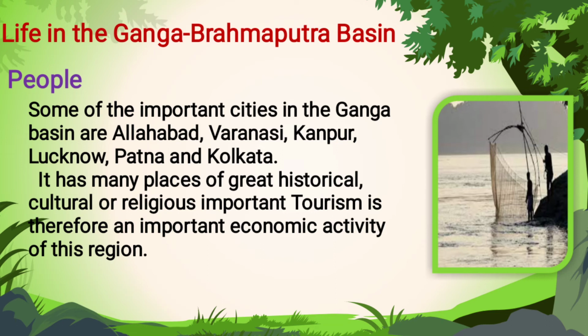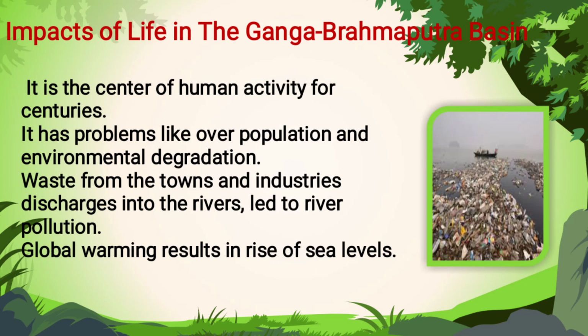The river banks flow through Allahabad, Varanasi, Kanpur, Lucknow, Patna and Kolkata. Some historic places are also found here. Since it's on the river bank, it promotes economic activities such as tourism and trade. Varanasi is one of the religious centers. Because of these human activities, after a century it got polluted,